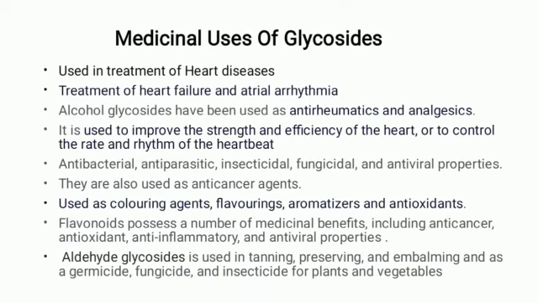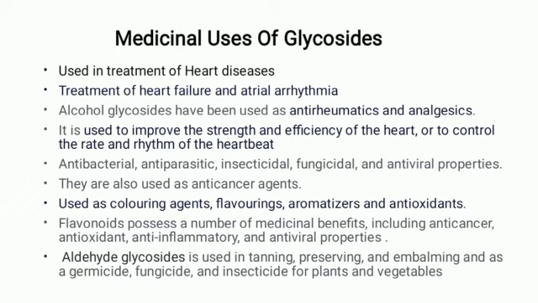So what are the medicinal uses of glycosides? What is the application, or what are the medicinal uses, of glycosides? So first, they are used in the treatment of heart diseases. Cardiac glycosides are mostly used to treat heart diseases. They are also called cardiotonic glycosides. So the first medicinal use of glycosides is in the treatment of heart diseases.